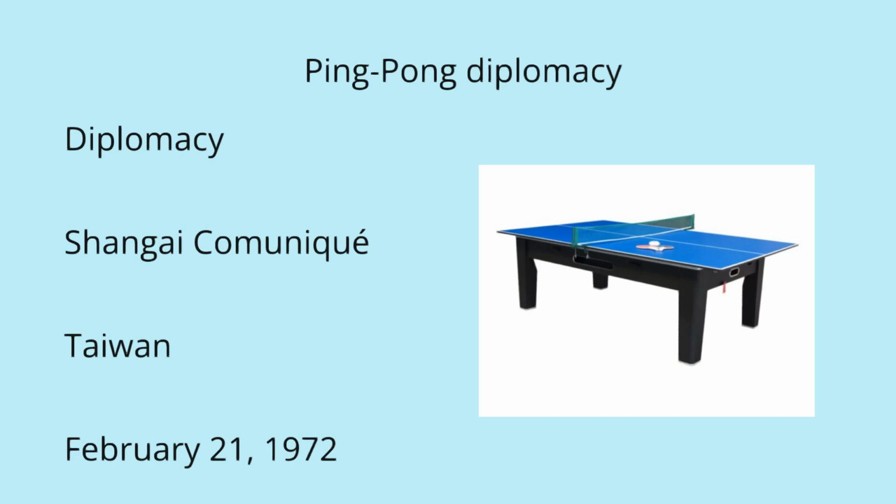That same year, U.S. Secretary of State Henry Kissinger held talks in Beijing to pave the way for a visit from U.S. President Richard M. Nixon. In October, Taiwan lost its seat in the United Nations, and it was given to the People's Republic of China. On February 21, 1972, Nixon visited China and met with Mao and Premier Zhou Enlai. Nixon's 7-day visit marked an end to over 25 years of no diplomatic relationship.